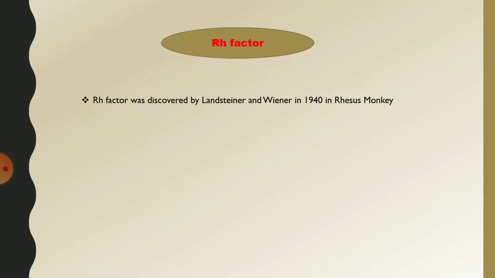Rhesus, spelled R-H-E-S-U-S. The first two letters, Rh, gave the name Rh factor. The antigen is present on the surface of the RBC. The antigen is of two types, one positive and the other negative.